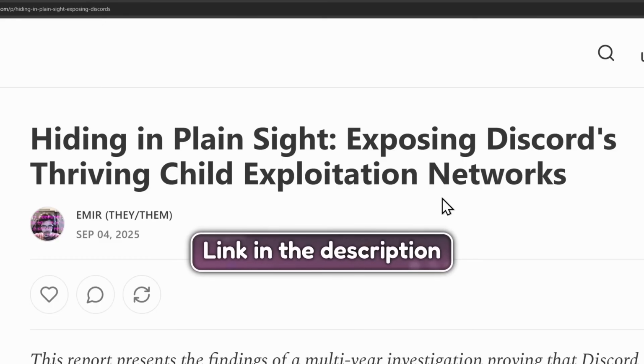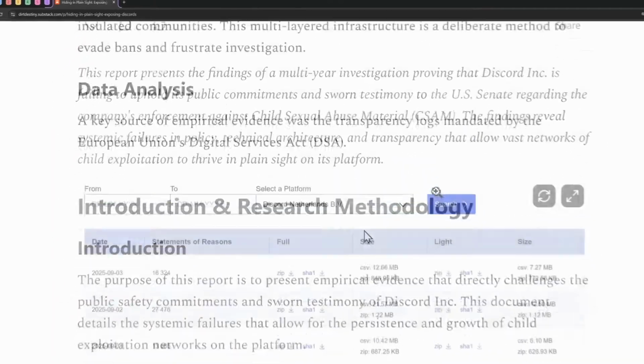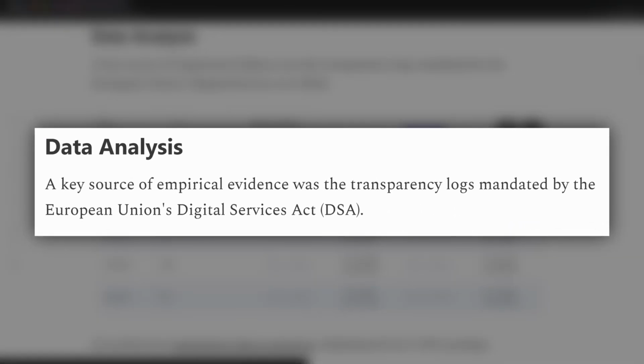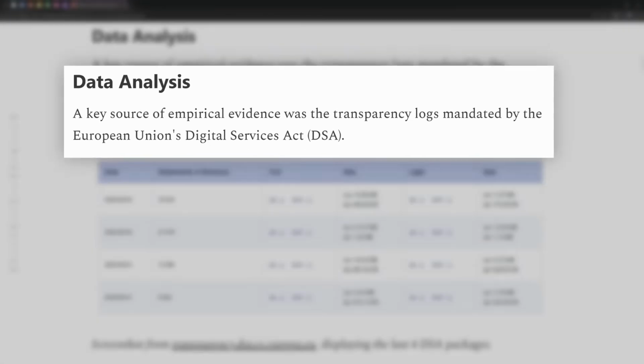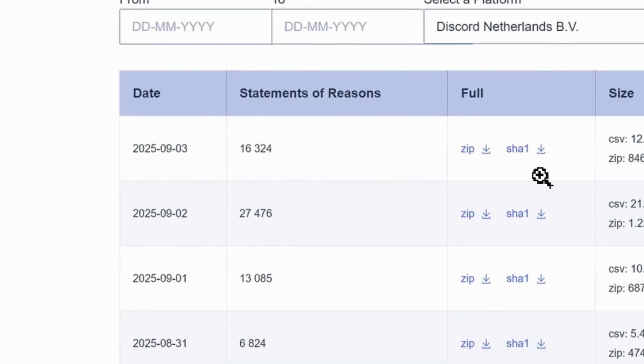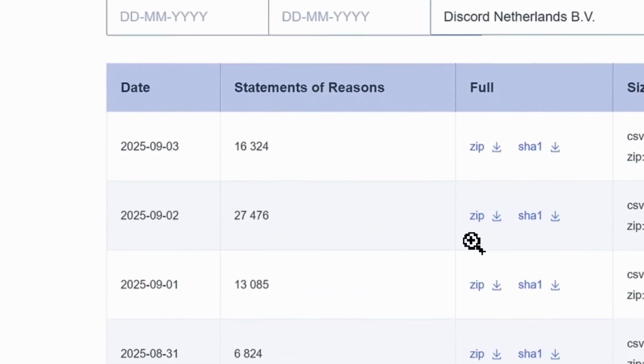It is well worth your read. But the reason why I want to point this out is because this article is based on numbers, actual data. It's not just me talking anecdotally about what my viewers and I have experienced. These are actual numbers through Discord's Digital Services Act disclosure. Because now Discord needs to disclose why they ban people and which accounts they banned.